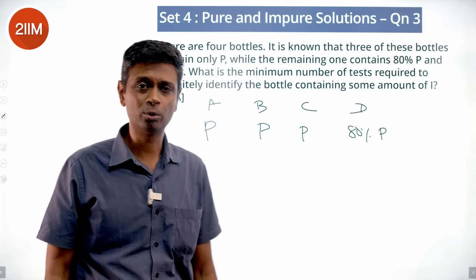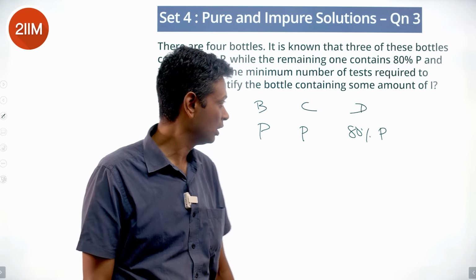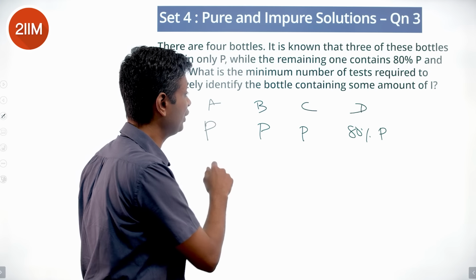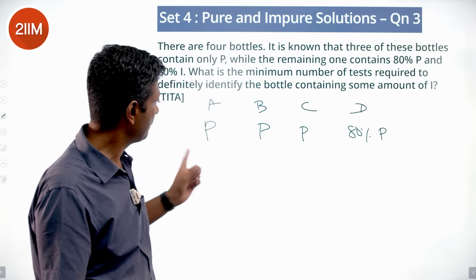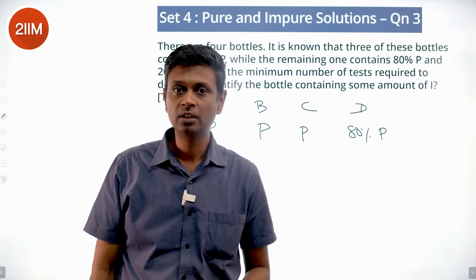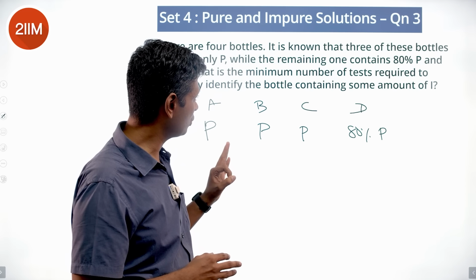We cannot test all 4 put together. That's pointless. It will give us no impurity. We take 2, then say A. If we take 3, PP, 80% P. If you take any 3, it will give us no impurity. There's no point. 3 out of 4 will not detect.